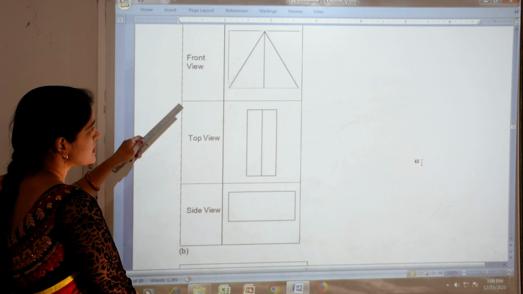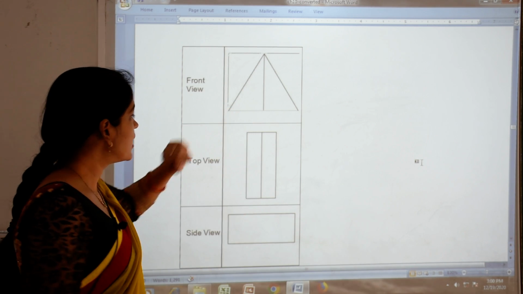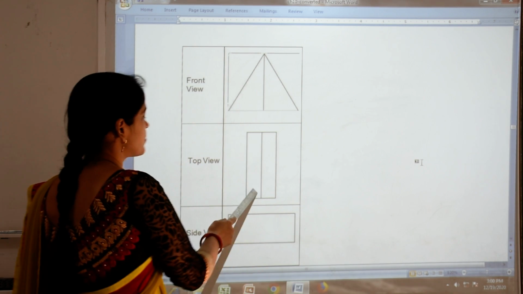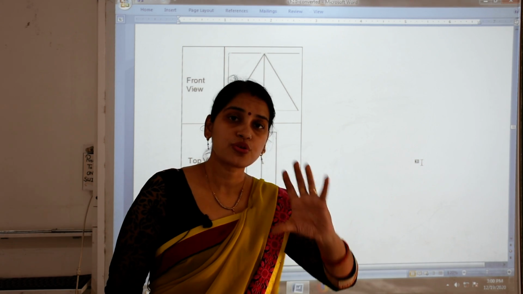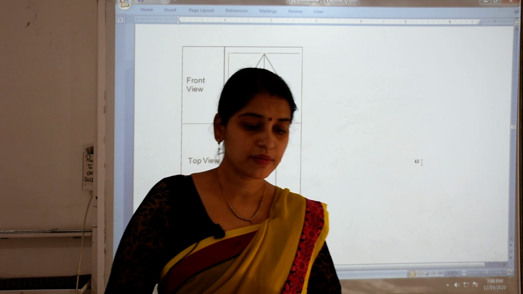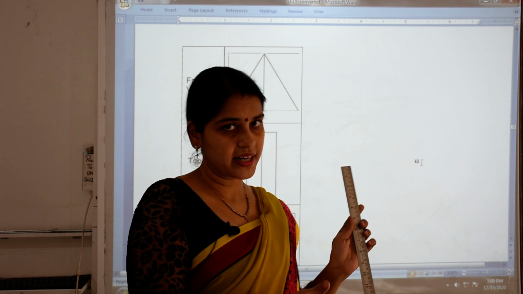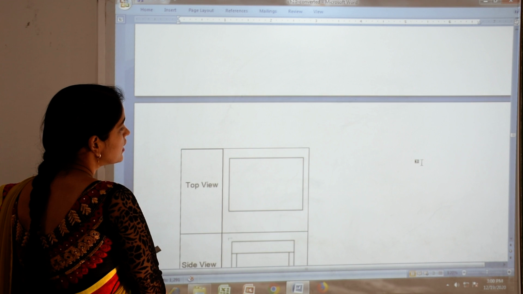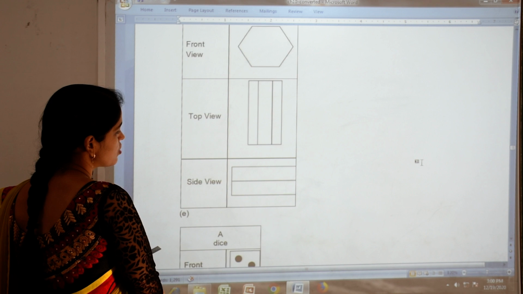So in this way we have to make the front view. First we draw the front, then the top. If you look from the top, it will appear in this shape, and from the side, if you see, then it looks like a rectangle. So you have to just imagine how this figure will look when you see it from the top, from the side or from the front. Okay. Now the same for the table and for the weight. Okay, how does it look like.